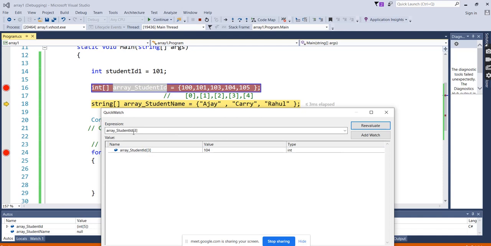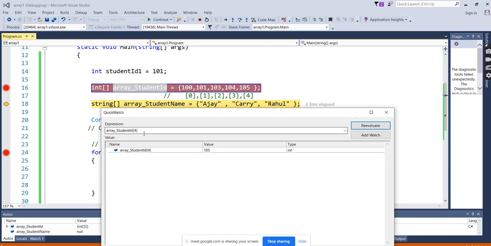Why? Because you're passing only one value. The index you are asking for, the student ID of array type for index 3, contains one value, so that value we can see. If I want to see the value for the fourth one, you are able to see it, but here we can see only one individually.